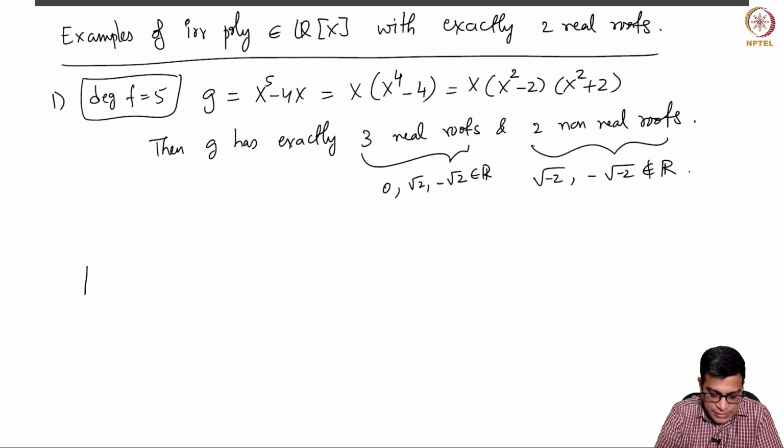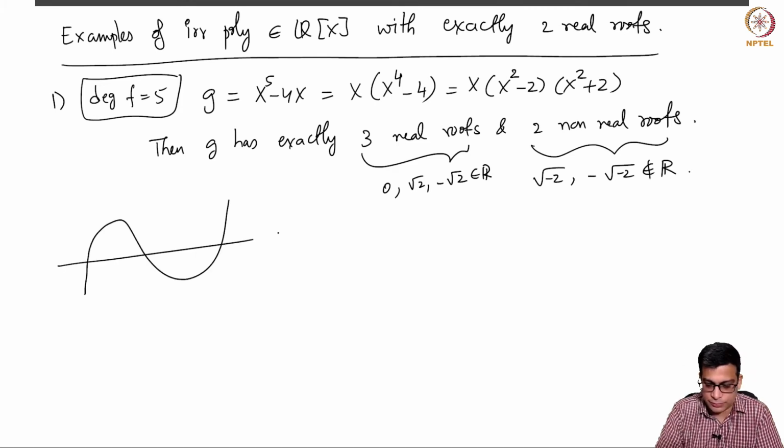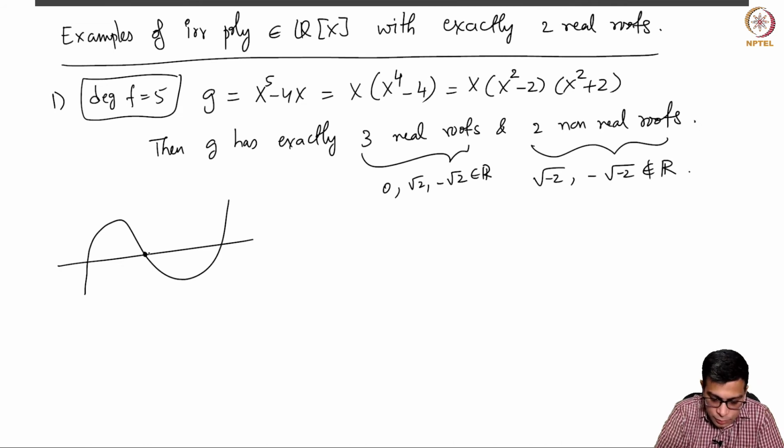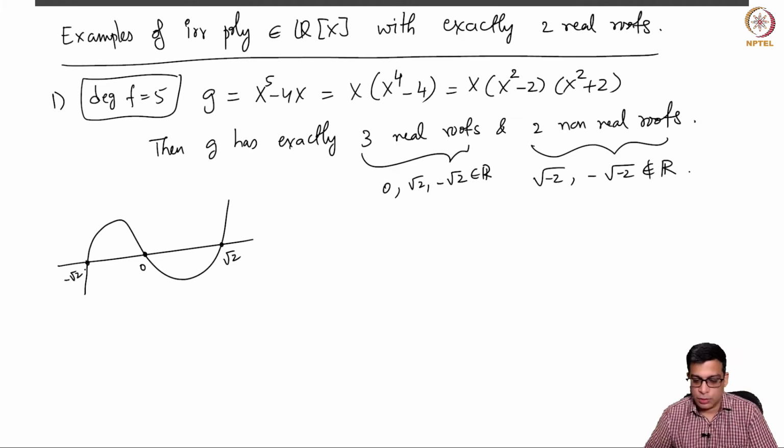If you look at its graph, it looks something like this. It goes through 0; this is square root 2, this is minus square root 2. This is the graph of g.